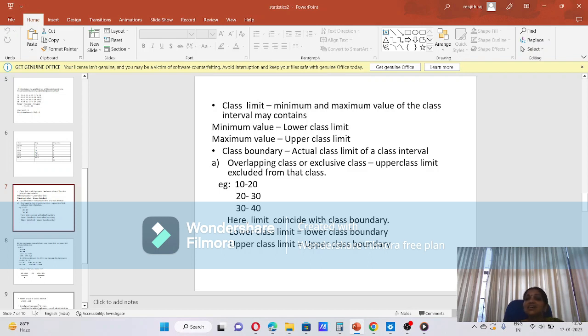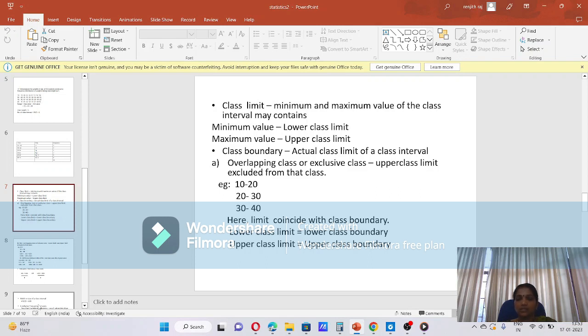Then, what is class boundary? Class boundary is also a class limit. The actual class limit of a class interval is known as class boundary. I want to discuss something more about that.